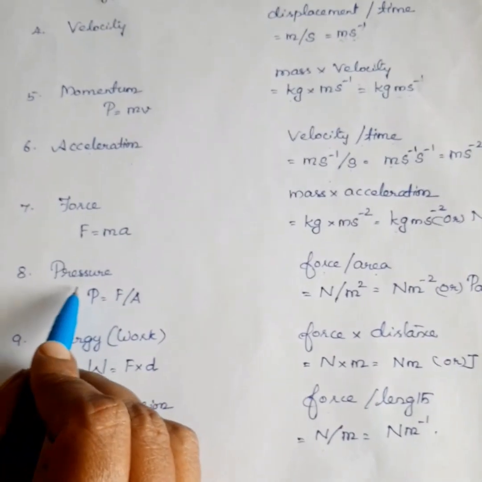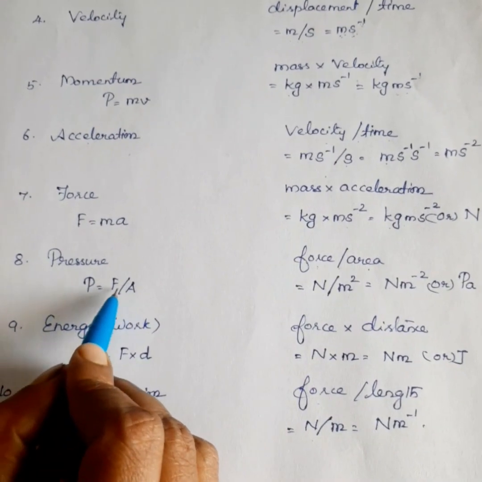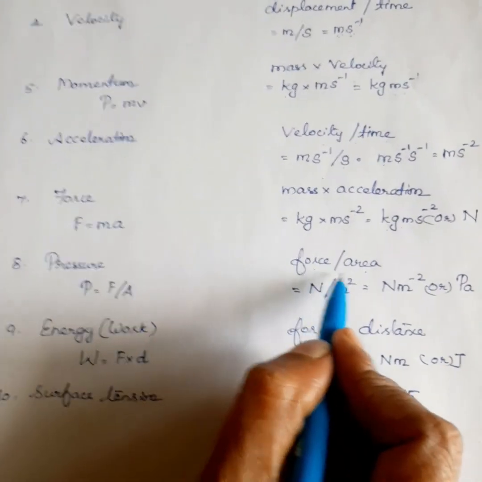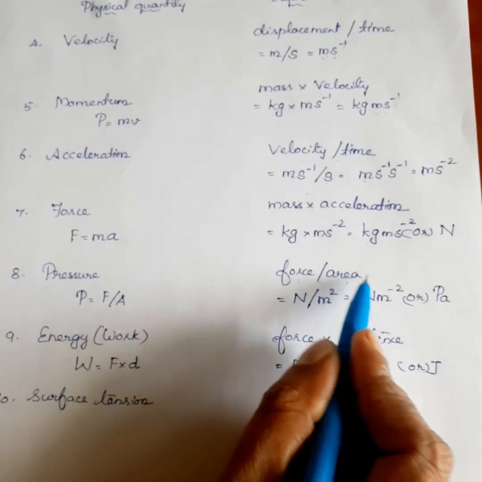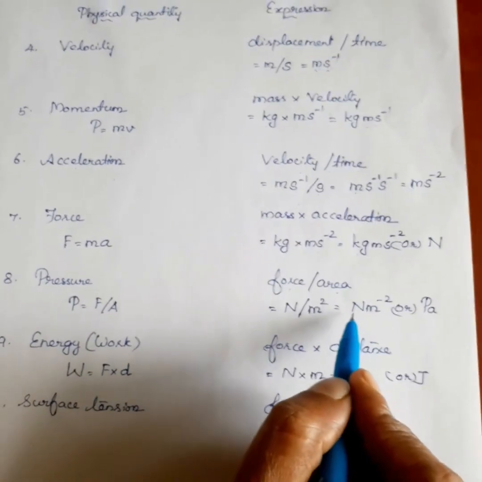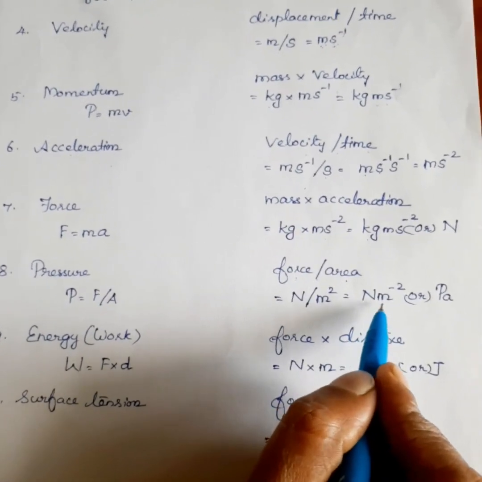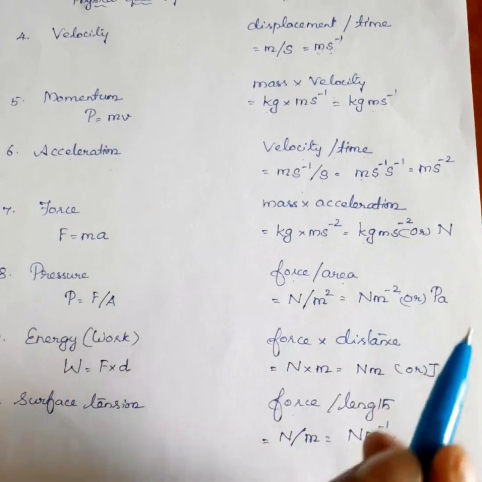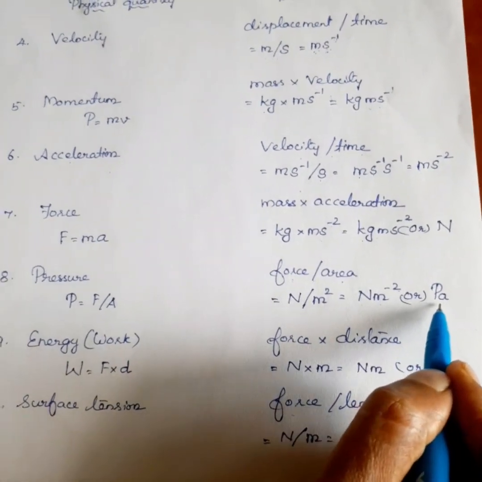Next one is pressure. Pressure is equal to force per area. The unit of force is Newton and the unit of area is meter square. So, Newton meter power minus 2. It is otherwise called Pascal.